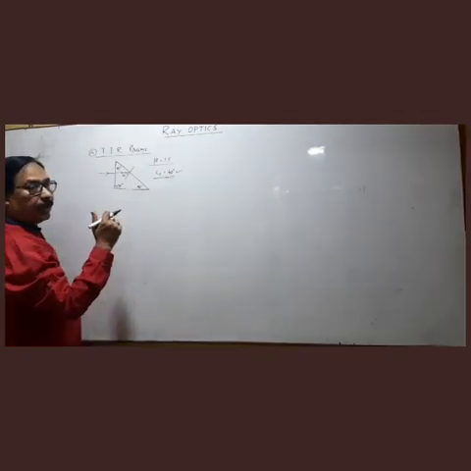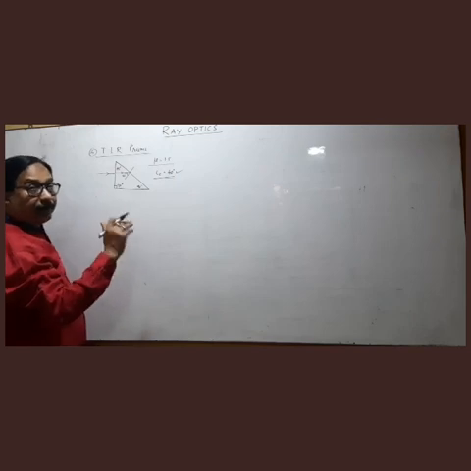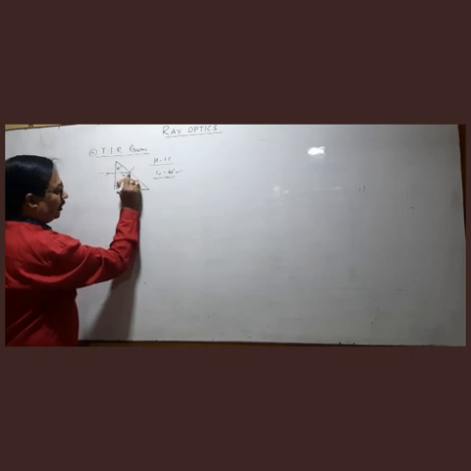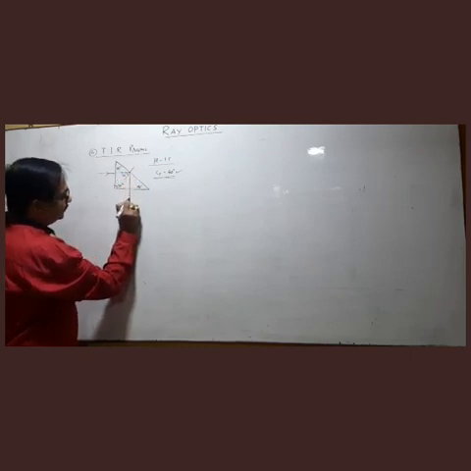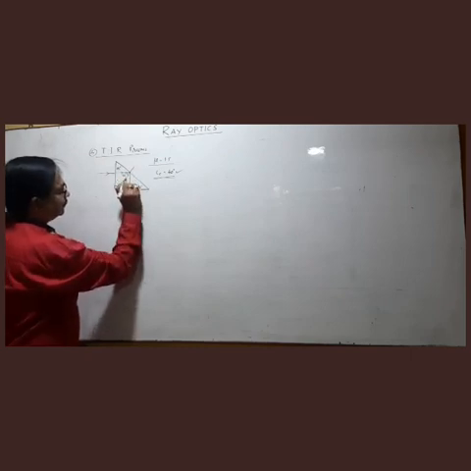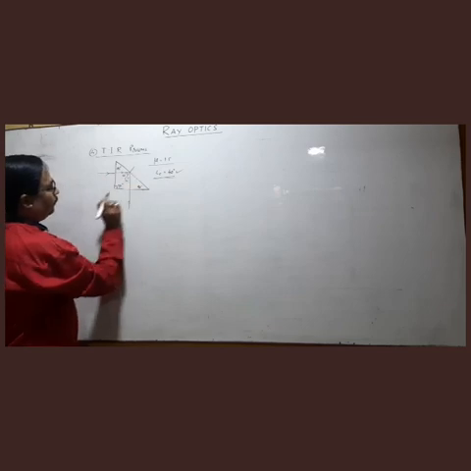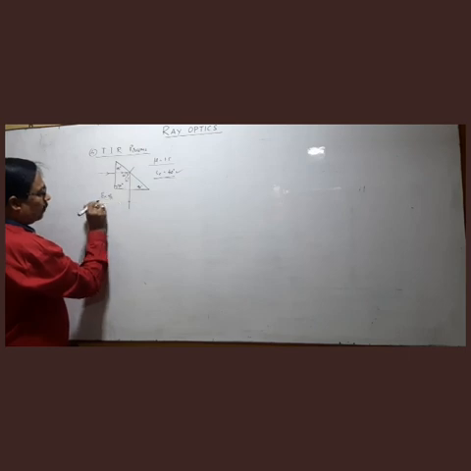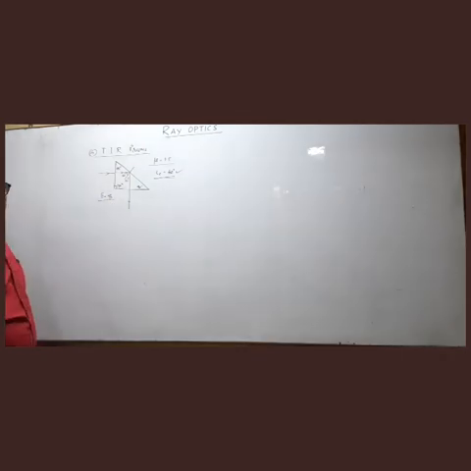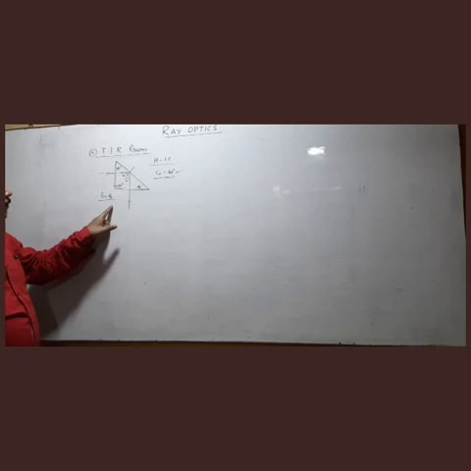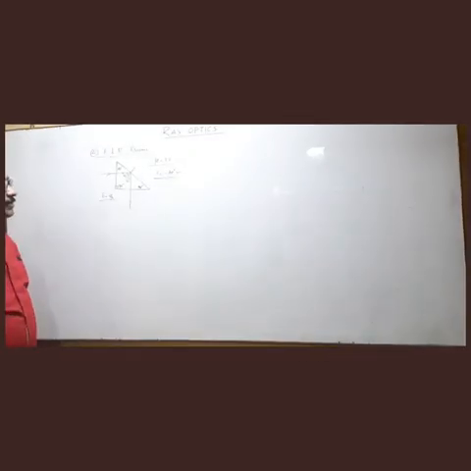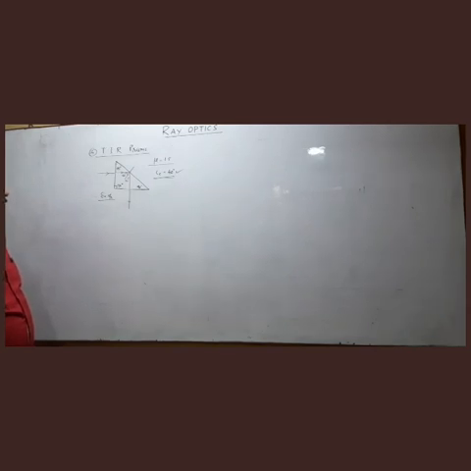So ray suffers reflection, total internal reflection. If this is 45, it goes by 45 only and comes out like this. So there is a deviation produced of 90 degree. So if we want to deviate a ray by 90 degree, we can use a TIR prism like this to get a deviation of 90. Right?